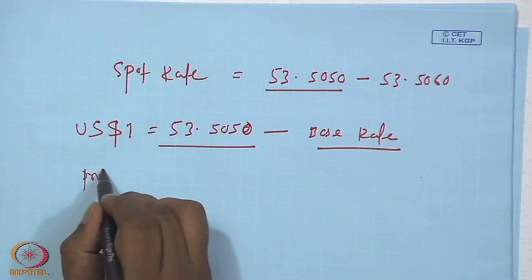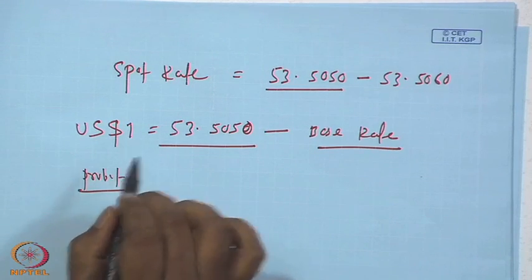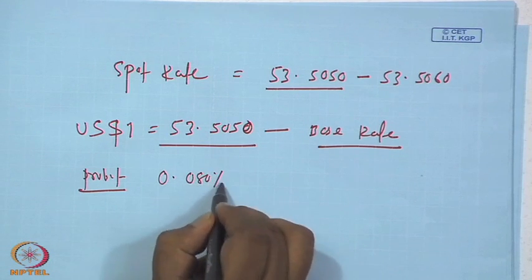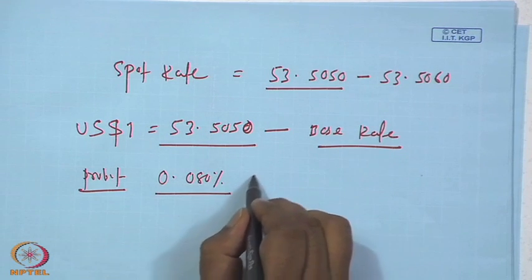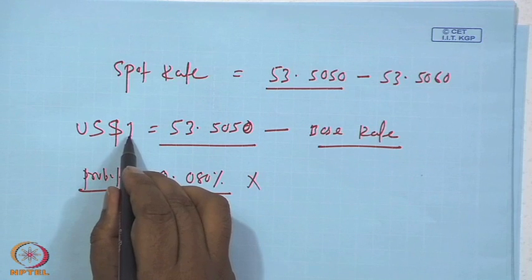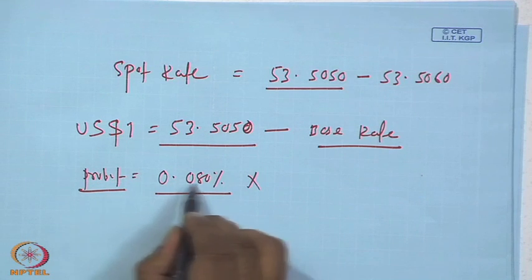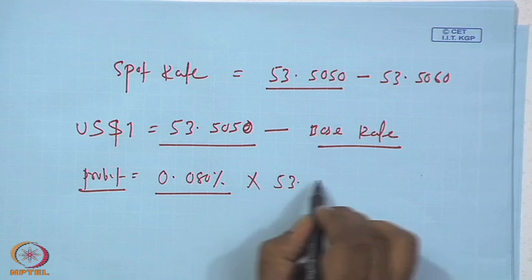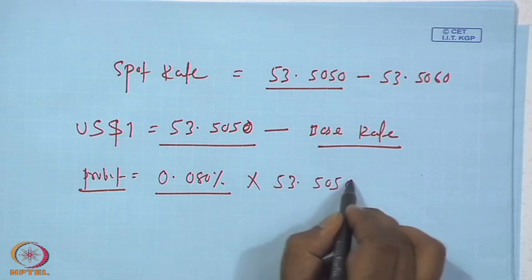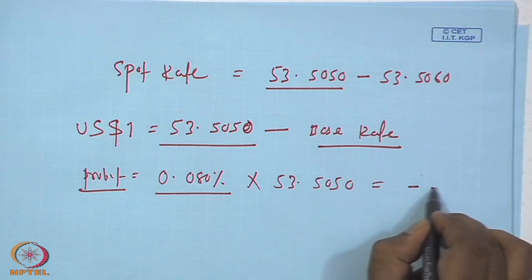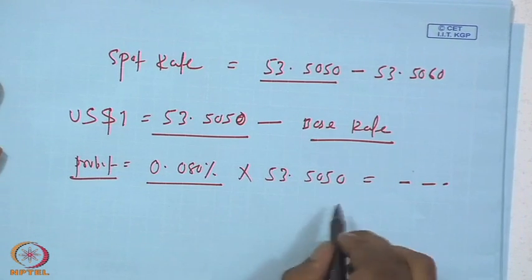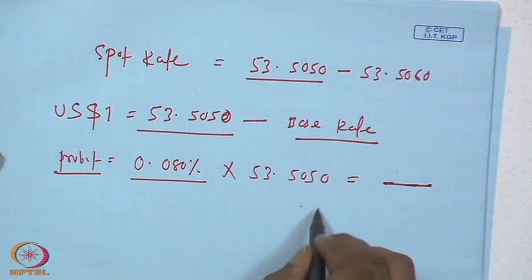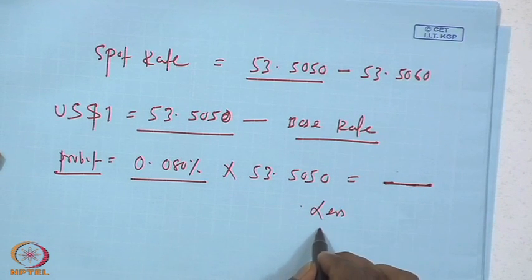The bank will charge a profit margin, so they will give you fewer rupees. The profit margin is 0.080 percent of the base rate of 53.5050. This is the applicable rate, less the cushion rate.